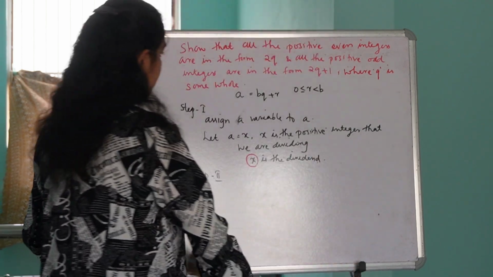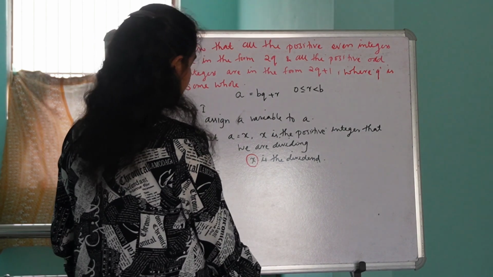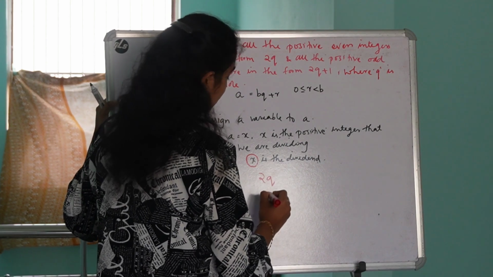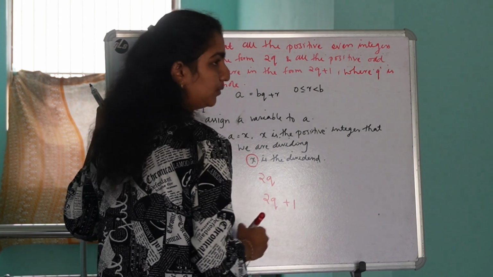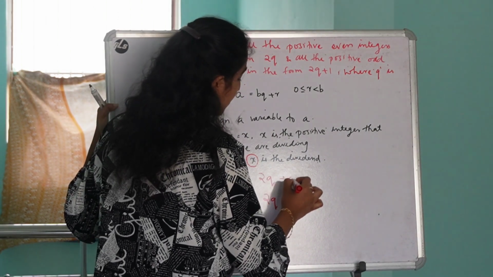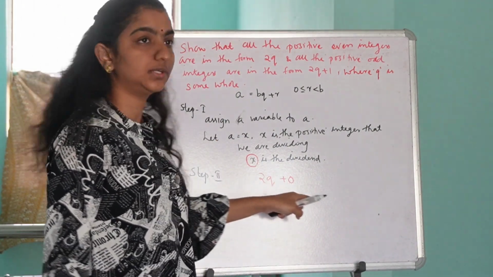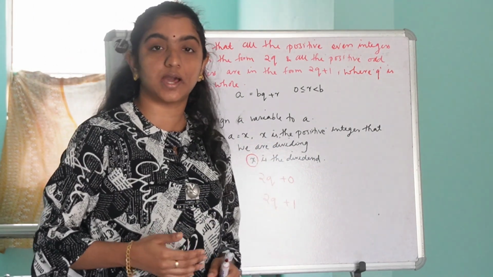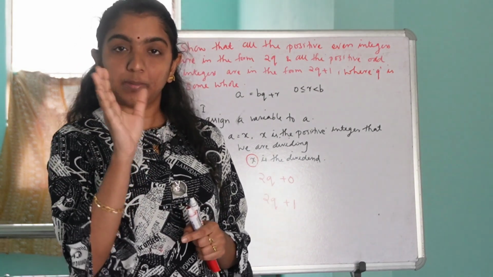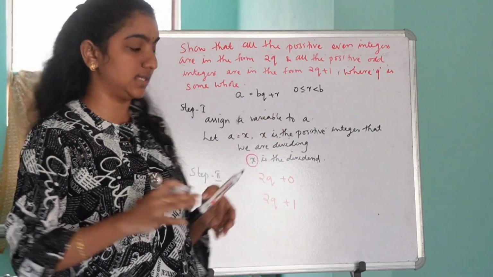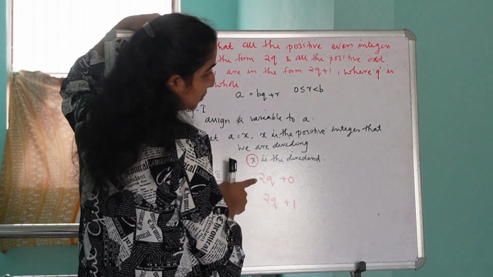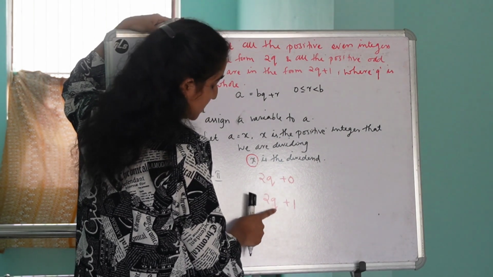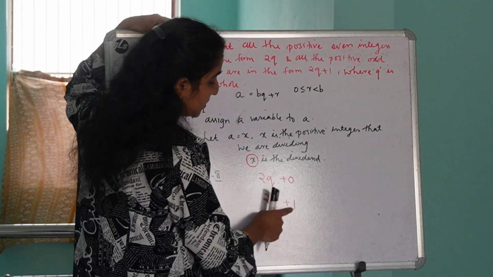Now back to our question. In our question, two expressions are given. The first expression is 2q, and the second expression is 2q plus 1. Yes, we can rewrite this 2q as 2q plus 0, isn't it? So both of these expressions are in the form coefficient into variable plus constant. In the first expression, 2 is the coefficient, q is the variable, and 0 is the constant. And in the second expression, q is the variable, 2 is the coefficient, and 1 is the constant.